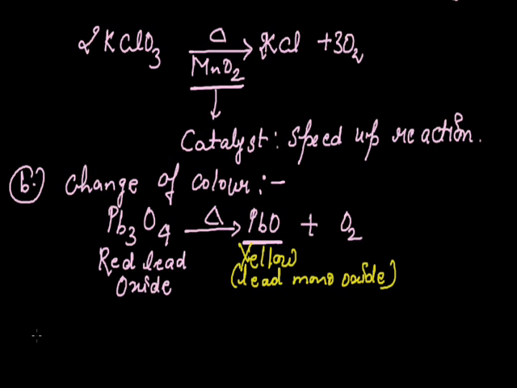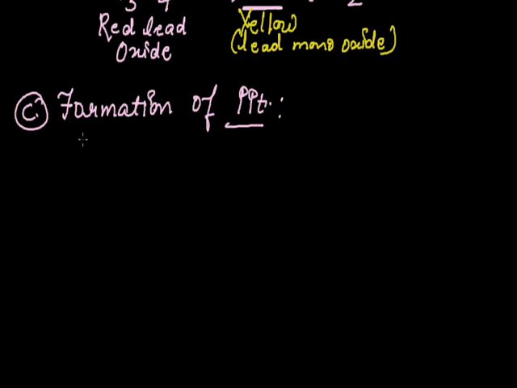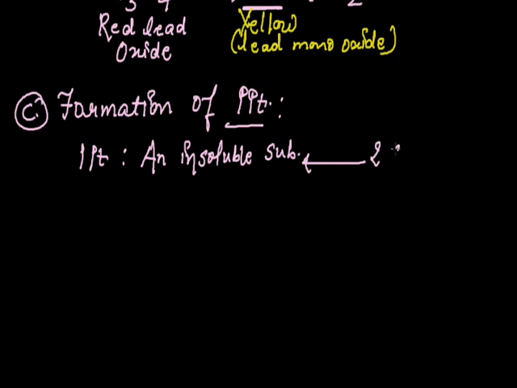which is yellow in color. Now another characteristic of a reaction is formation of precipitate. Now what does precipitate represent here? Precipitate is an insoluble substance formed by mixing two soluble substances.